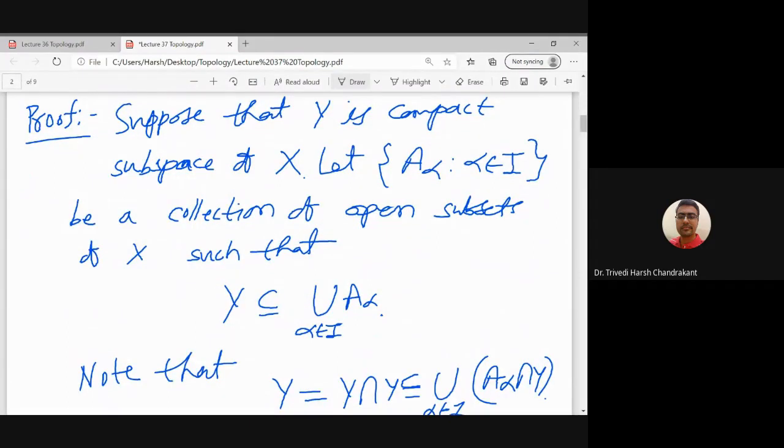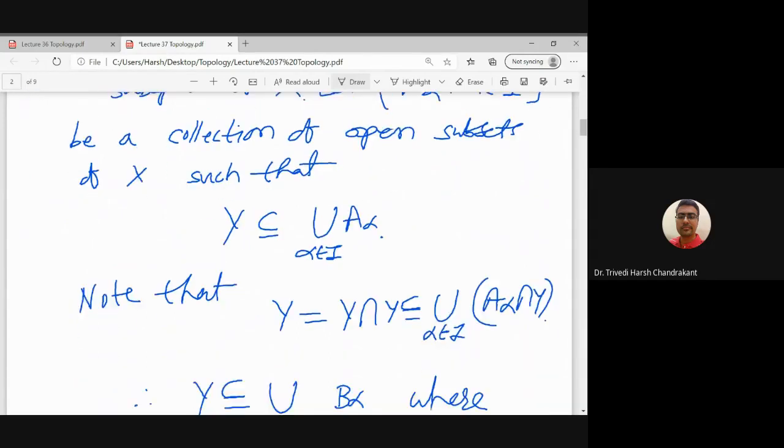So let us start with A alpha, which is a collection of all open subsets of X. So A alpha is open with respect to the topology on X, and it covers Y. Means by the definition, Y is a subset of the union of A alpha, alpha belongs to I, where I is some index set.